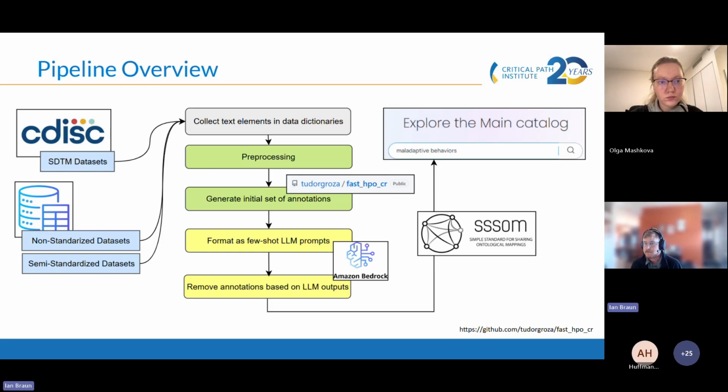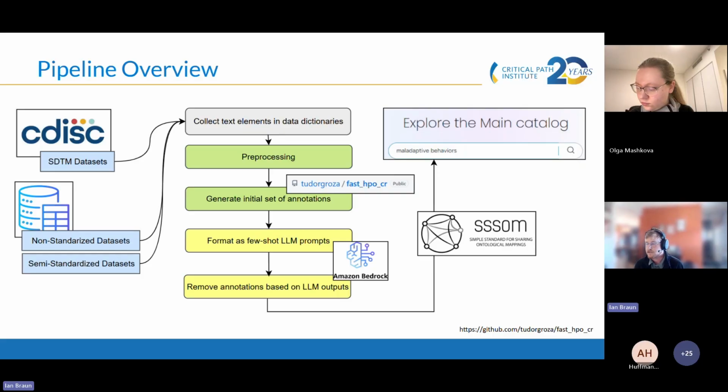This is an overview of the annotation pipeline as a whole. Data sets that might be in a common data model like Study Data Tabulation, CDISC format, or non-standardized or semi-standardized data sets with custom data dictionaries are all collected into the pipeline by extracting the text elements. So things like table names and table descriptions, field names, field descriptions. Those descriptions or names are pre-processed, and then an initial set of candidate annotations is produced using an open source tool called Fast HPOCR. So this is something that we found and are using in this pipeline.